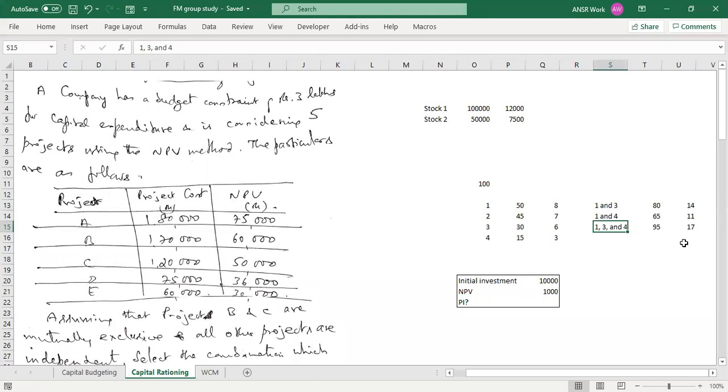1 and 2. It gives 15. Okay, 1 and 2. The investment is 95 and it gives a return of 15. Okay, fair enough. Any other ideas?